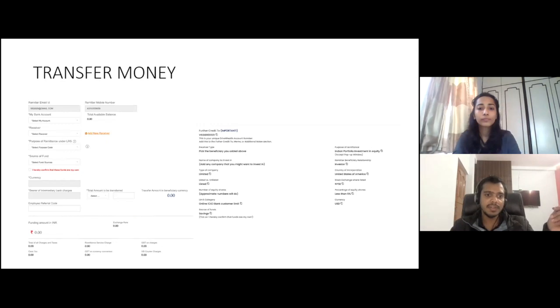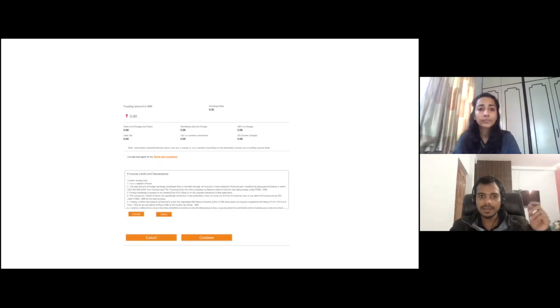And also you need to enter how much amount you want to transfer. You should select the amount as dollars and write $100, $1,000, whatever you want. Then ICICI Bank will tell you what all the charges involved are. Once you fill in the details, they will tell you how much will be taken from your bank account, and then you have to accept the terms and conditions. Click on I accept, and click on continue.